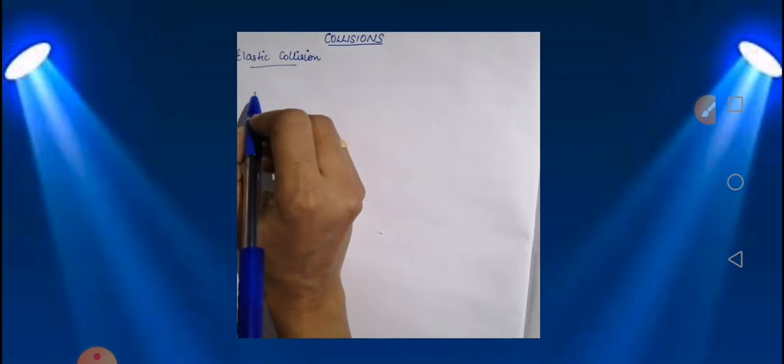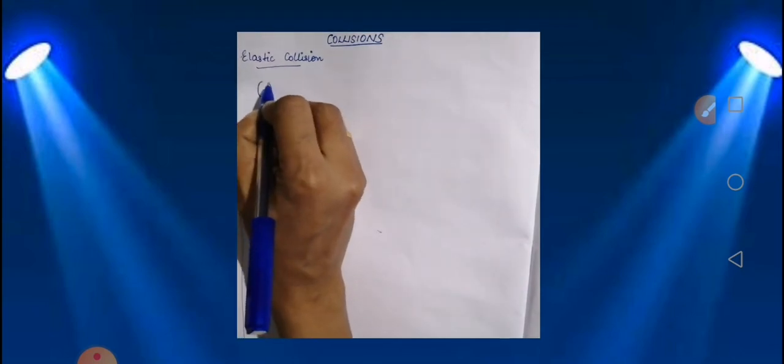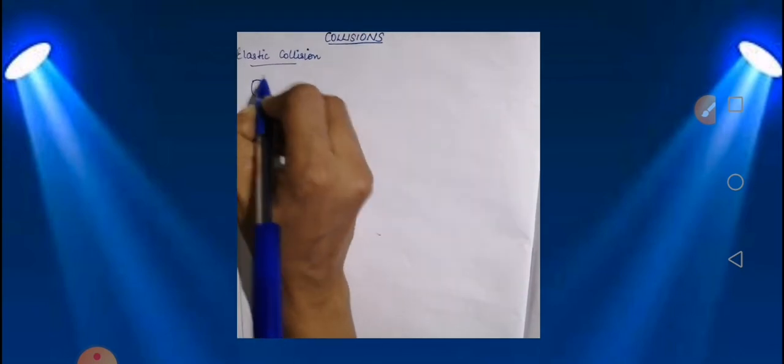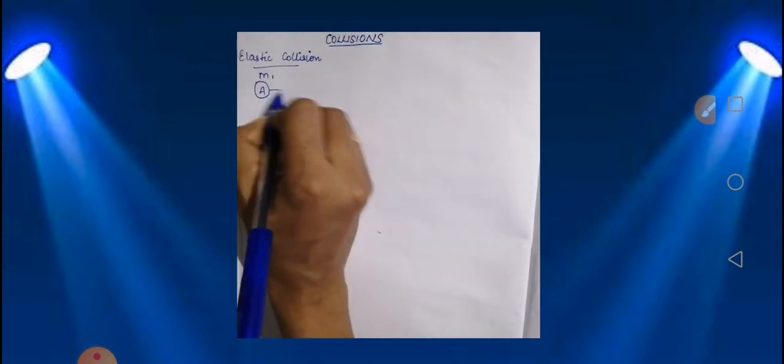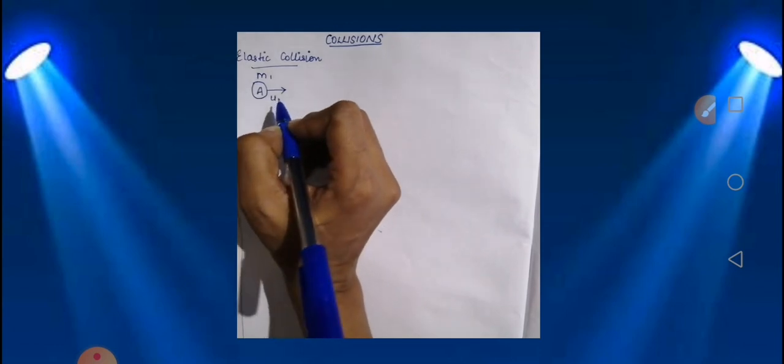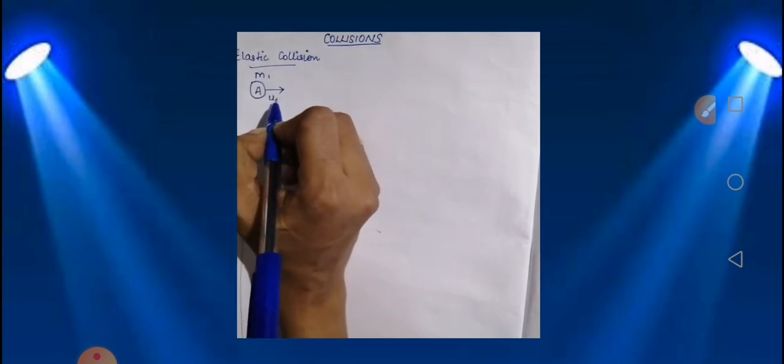For the proof of the elastic collision, we are going to consider two bodies, A and B. A has mass m1 and velocity u1, traveling in the given direction.